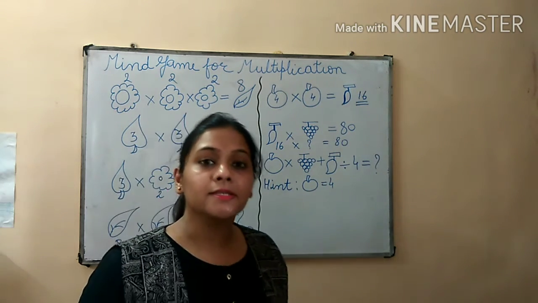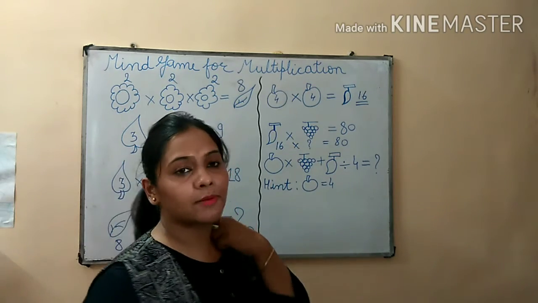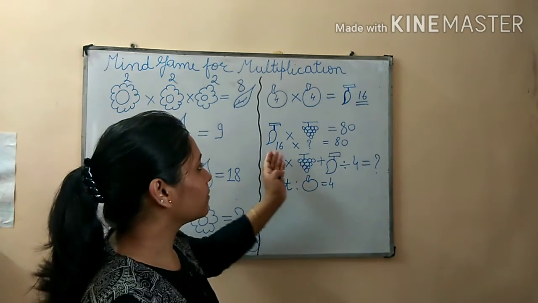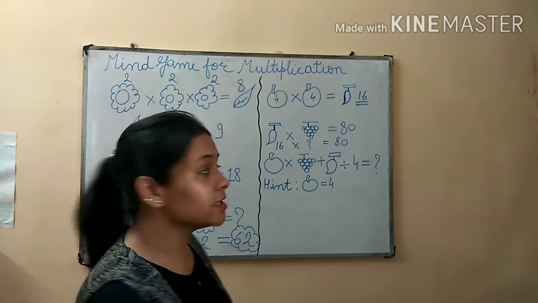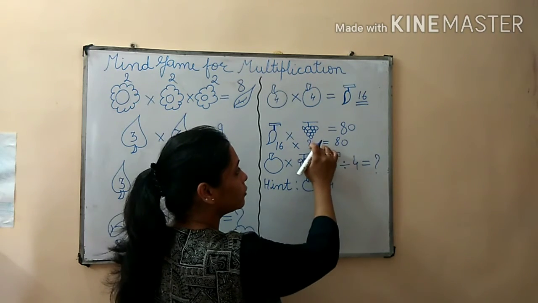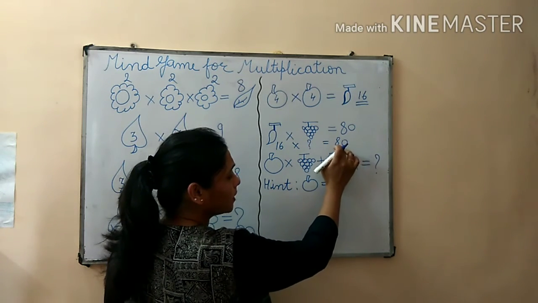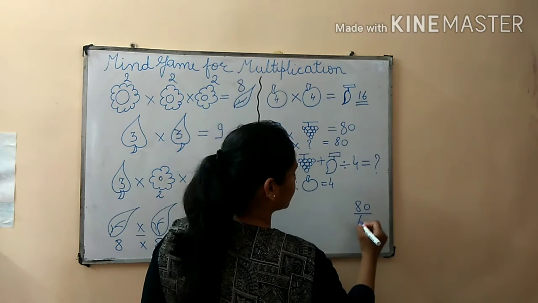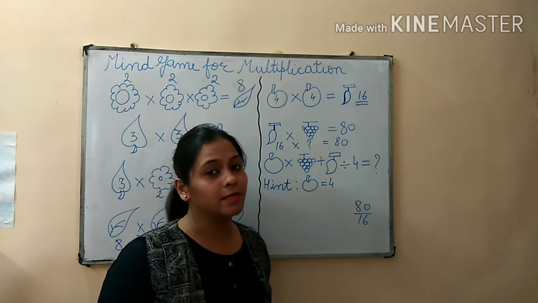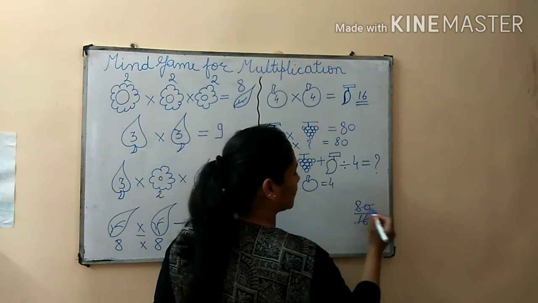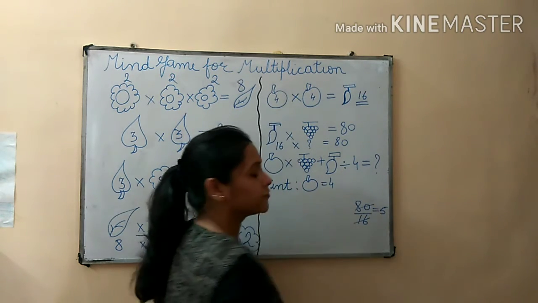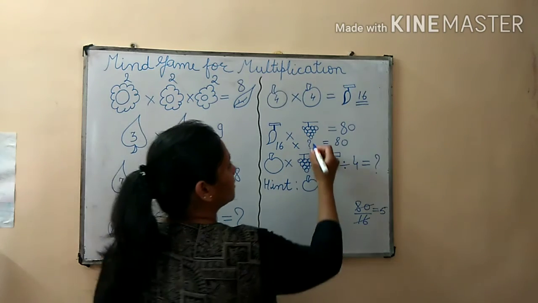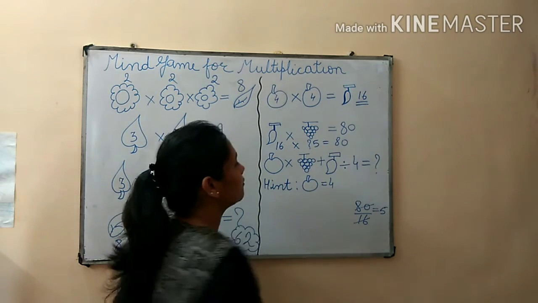So my dear friends, if divide and multiplication come simultaneously, and you do not know how to find this number, what you will do is divide this number by this number. 80 divided by 16. I think in the table of 16, 5 times gives 80. 16 5s are 80. So the value of these grapes is 5.